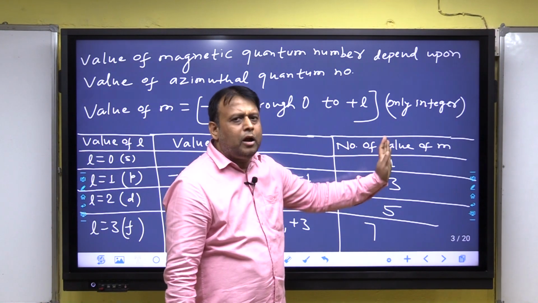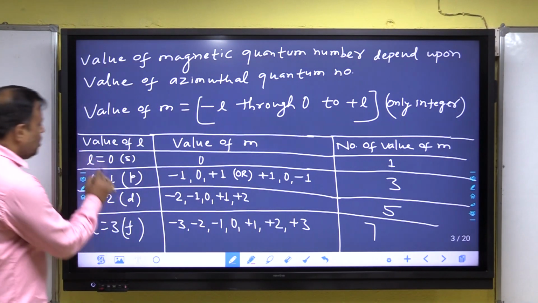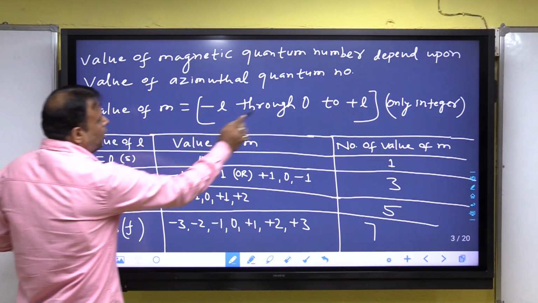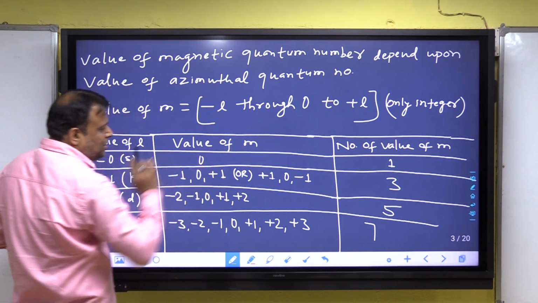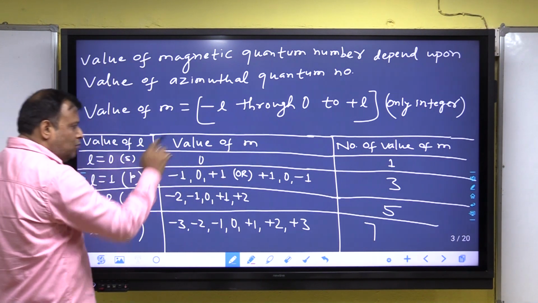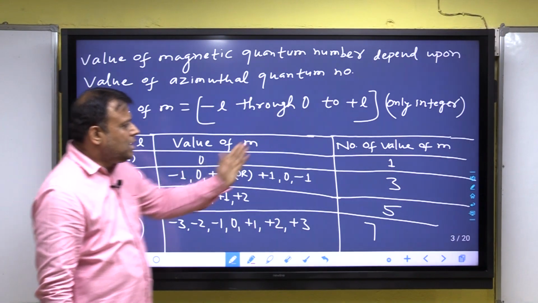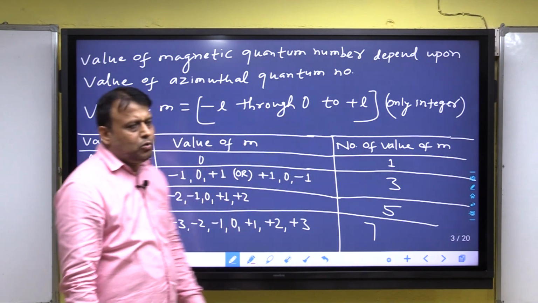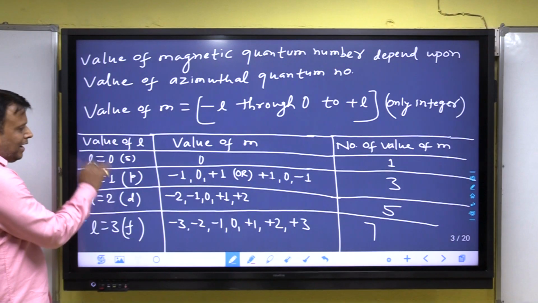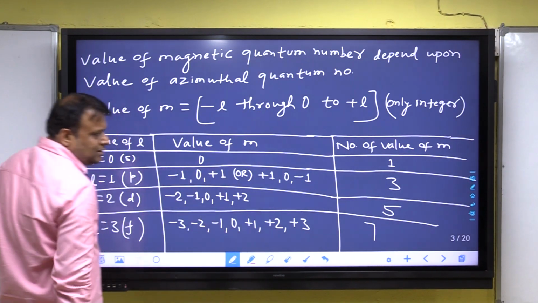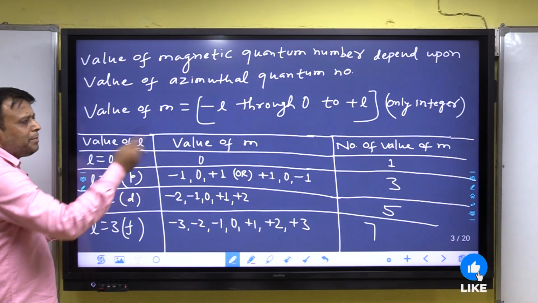When L is equal to 0 for S, m is equal to 0, that means 0. When the value of m is 0, it is 1 in number, and hence the number of values of m is equal to 1.